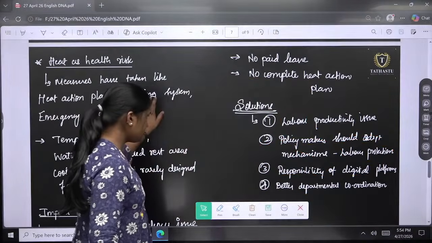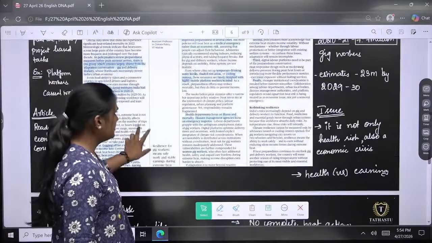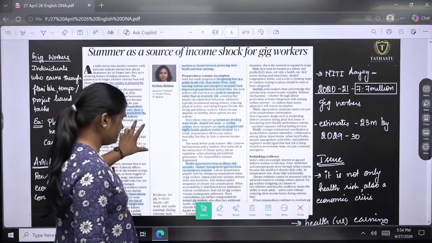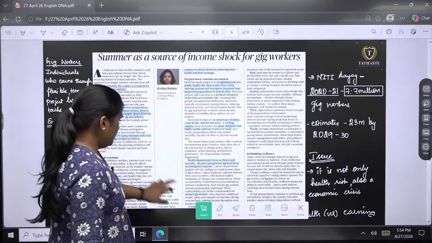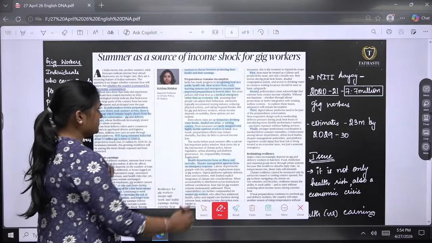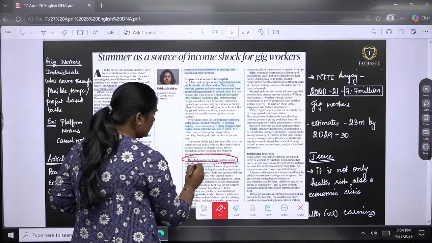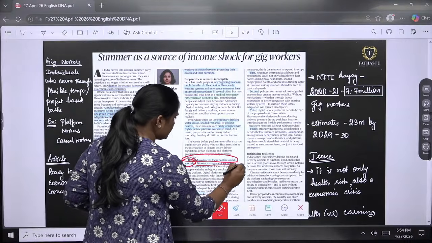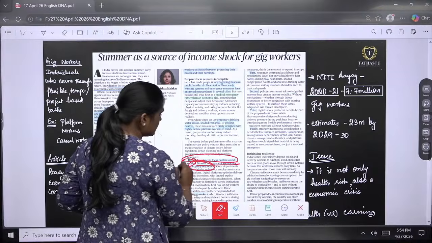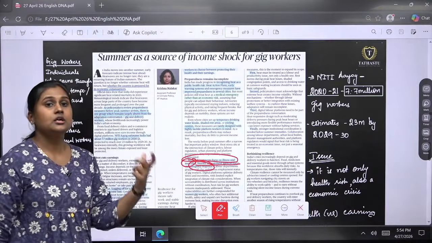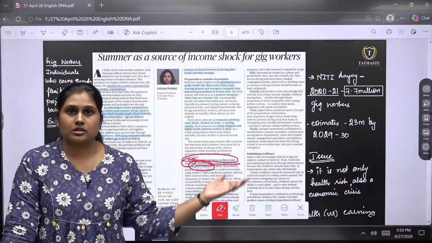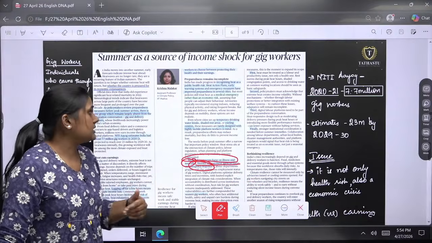Okay, so if you see the solutions here, the health department focuses on illness and mortality, disaster management agencies focus on emergency response, but labor departments do not work on these gig workers' basic necessities, first thing.